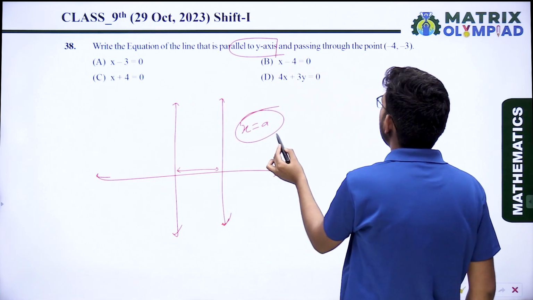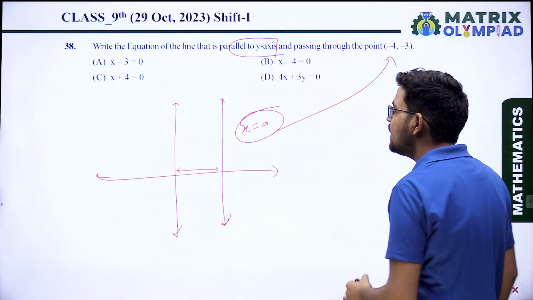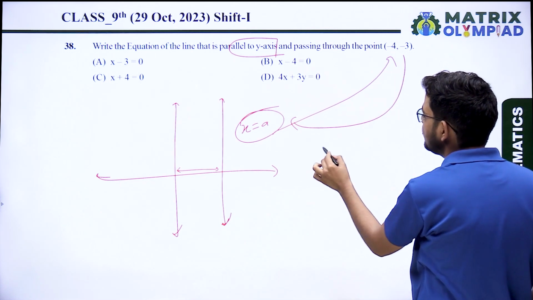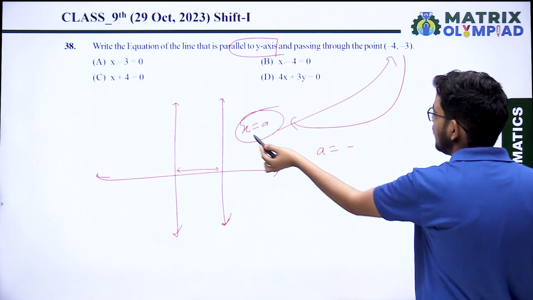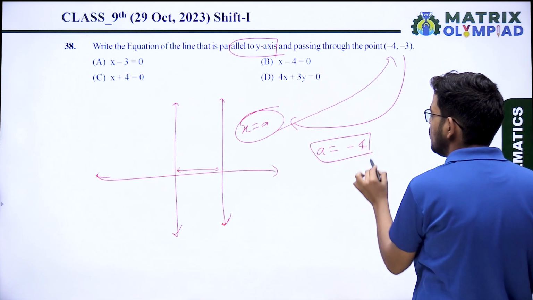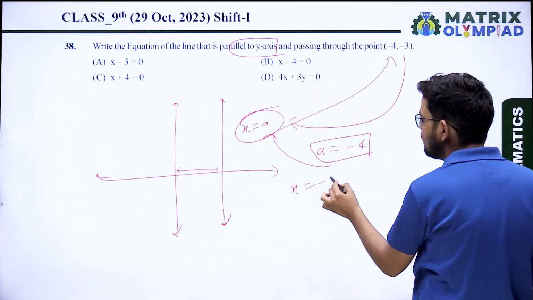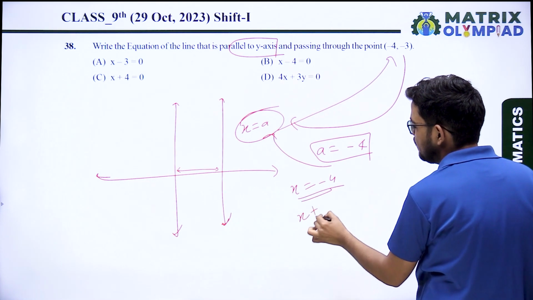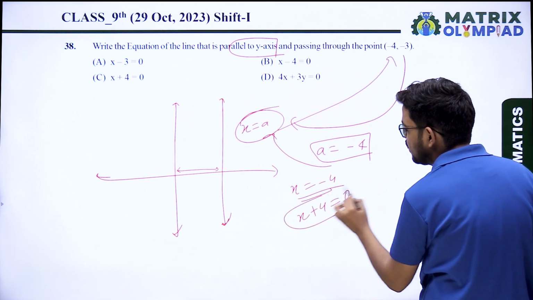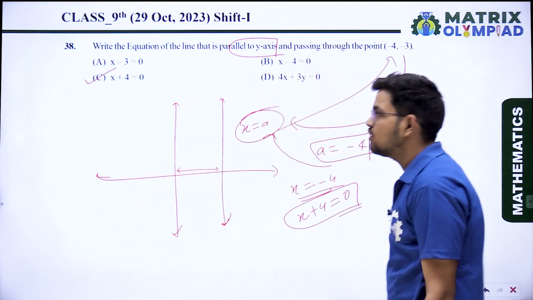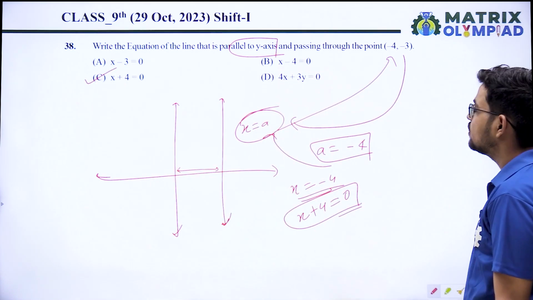Now it is passing through (-4, -3), which means it satisfies this equation. So put the value of x. A is equal to x, which means -4. So x equal to -4, which can be represented as x plus 4 equal to 0. So the equation is option C, x plus 4 equal to 0.